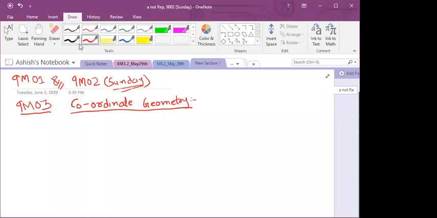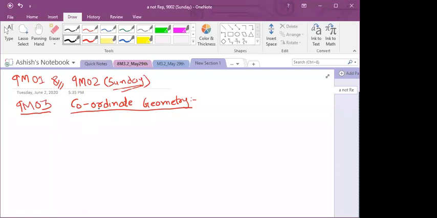Okay, now see over here. Who will tell me what do you understand by coordinate geometry? Or what do you understand by coordinate? If you remember your class 8, we used to plot so many points in the first quadrant.